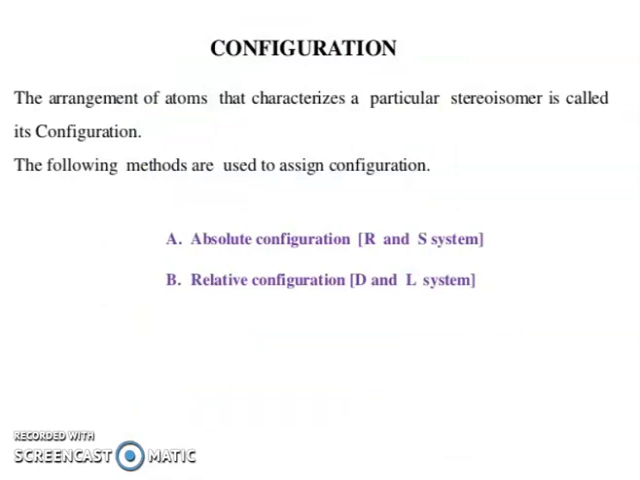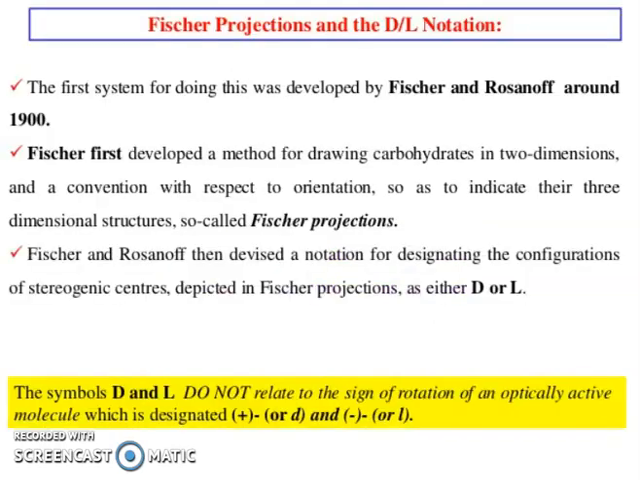Now friends, I will talk about configuration. The arrangement of atoms that characterizes a particular stereoisomer is called its configuration. The following methods are used to assign configuration: absolute configuration, R and S, and relative configuration, D and L. So, Fischer projection and DL notation.